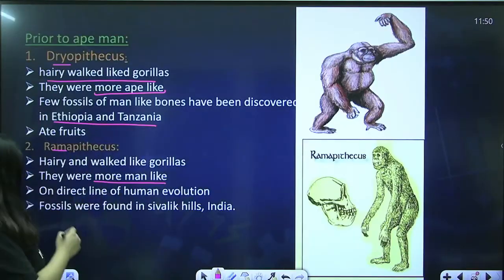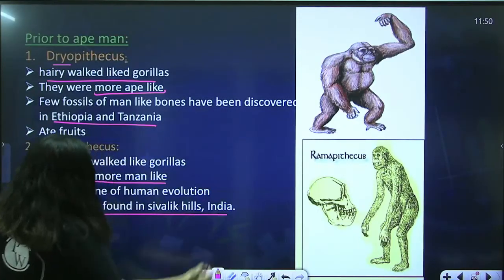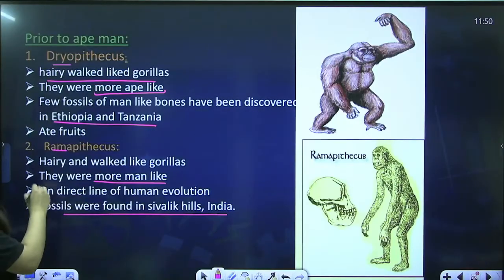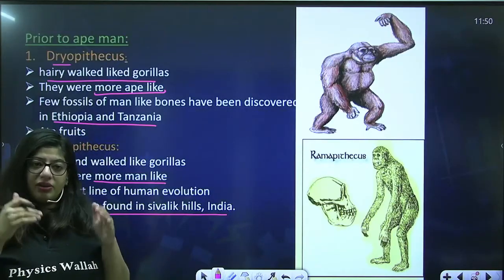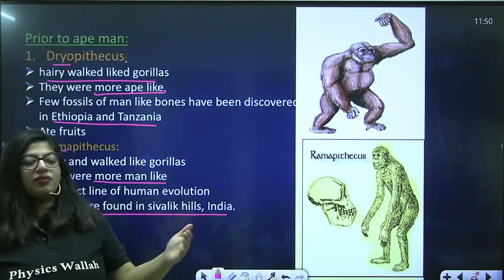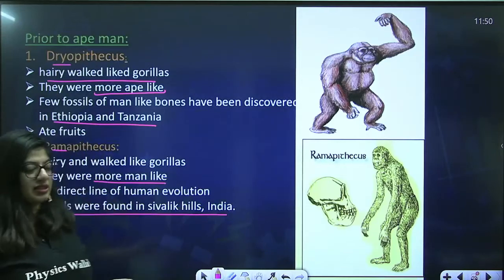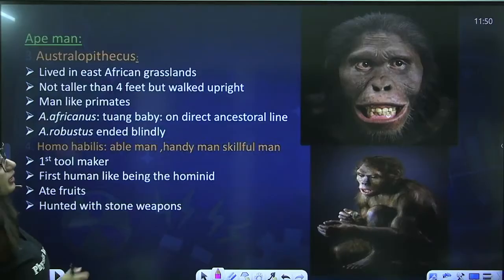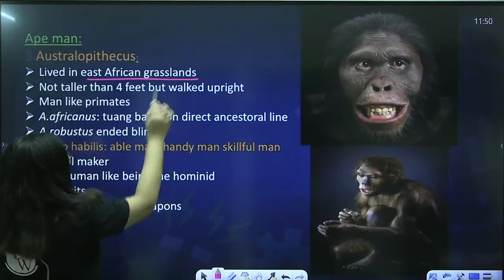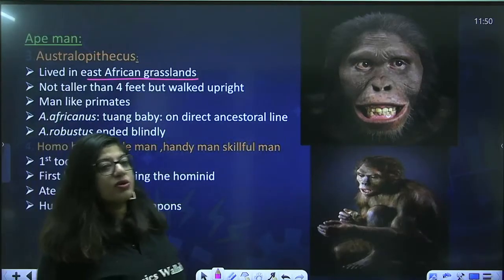But Ramapithecus, we got them from Shivalik Hills in India. And Ramapithecus, as I've told you, were on the direct ancestral line for human evolution. Neither Kenya nor Siva, but Rama was the fittest one, and they further gave rise to the next ape man, that was Australopithecus. Australopithecus fossil was found in Africa,